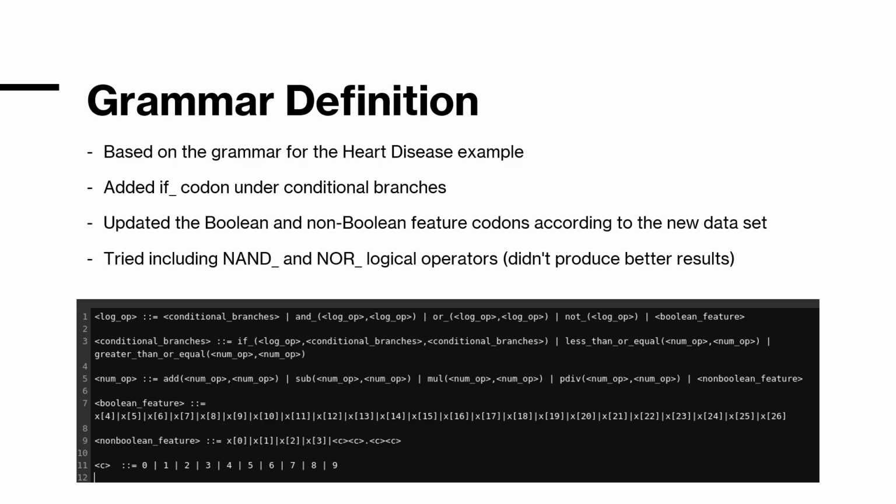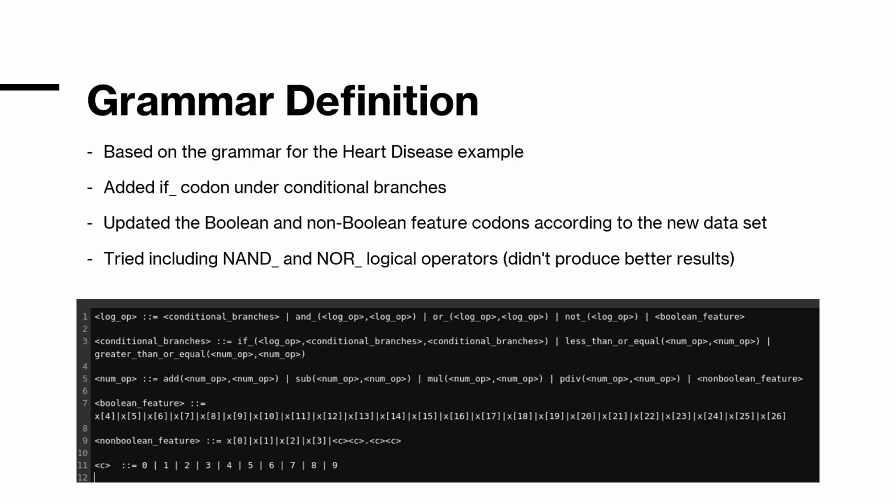So, moving on to the grammar definition. We based our grammar on the example of the heart disease problem, and as we can see, we've used the same kind of logical operations, conditional branches and Boolean feature definitions. But a small addition here is that we added the if codon, so that we give a little bit more flexibility in terms of conditional branching.